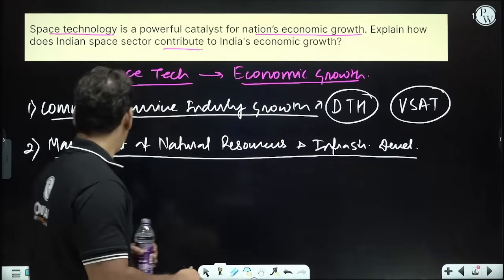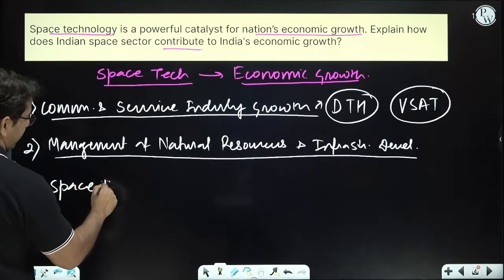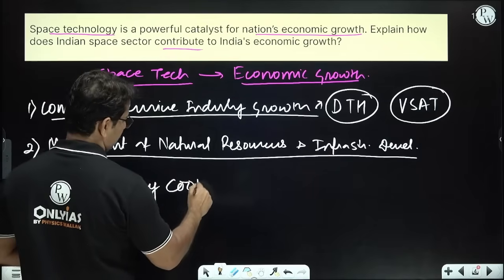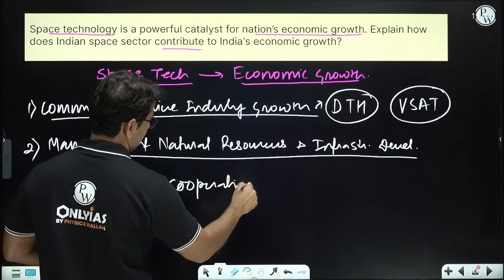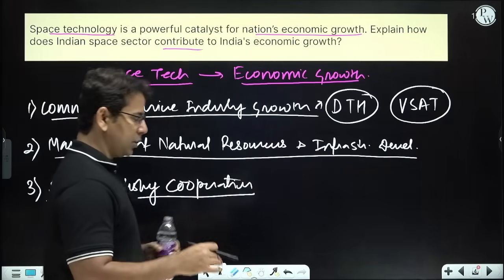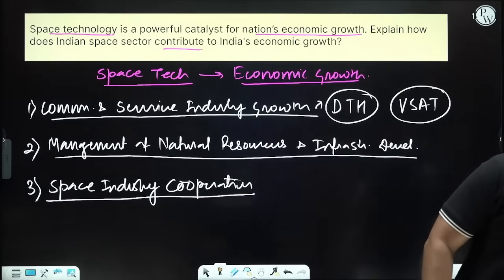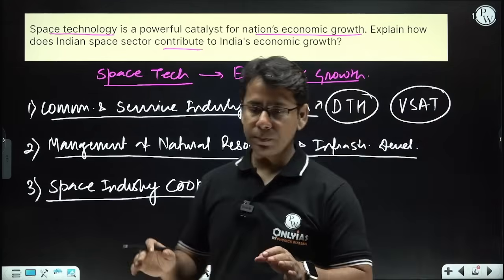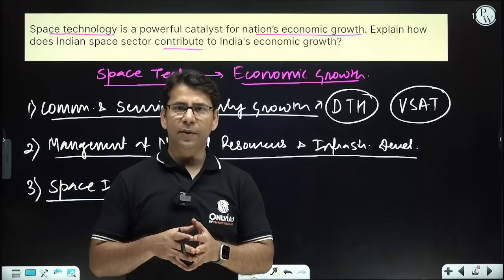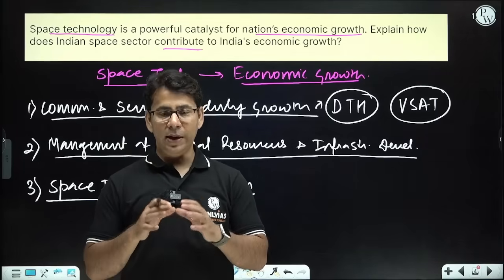Then there is the third point: space industry cooperation or collaboration. Many technologies that were originally developed for the space sector are now being used in different technical industries.